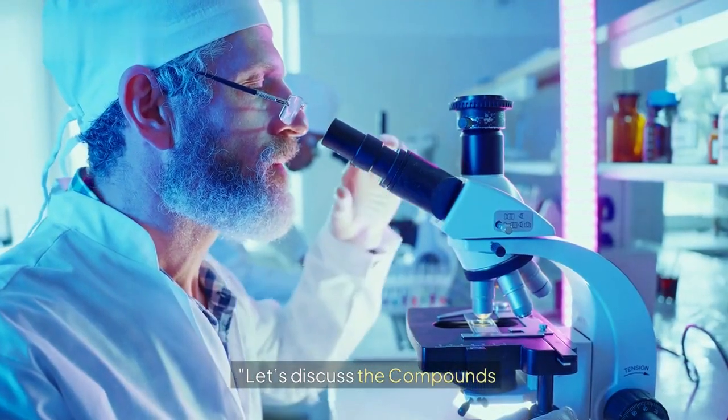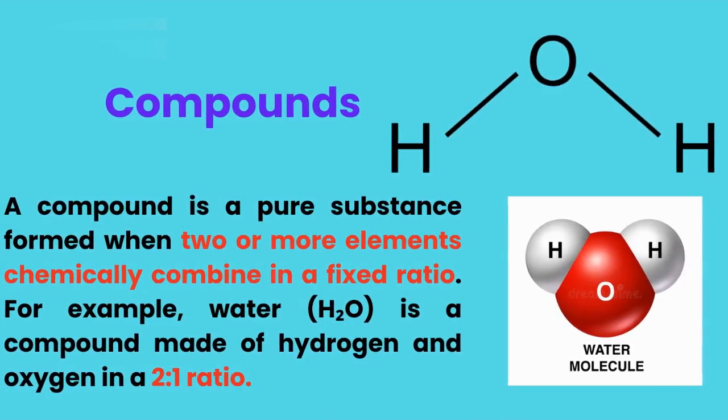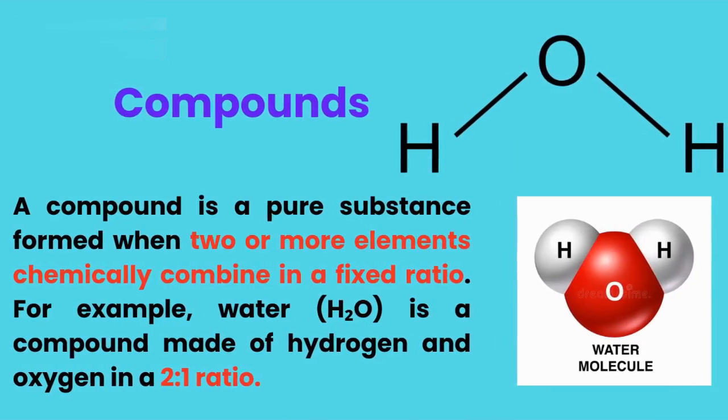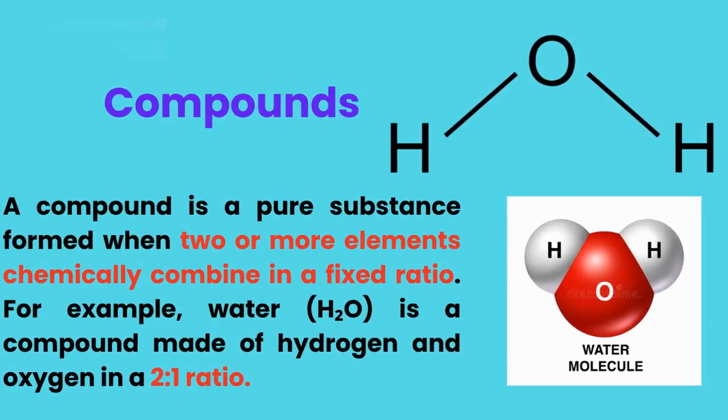Let's discuss the compounds. When two or more elements chemically bond in a fixed ratio, they form compounds. For example, water is a compound made of hydrogen and oxygen in a 2:1 ratio that is fixed.